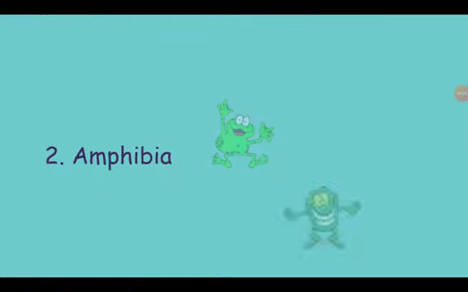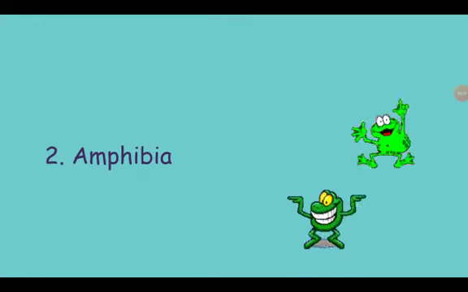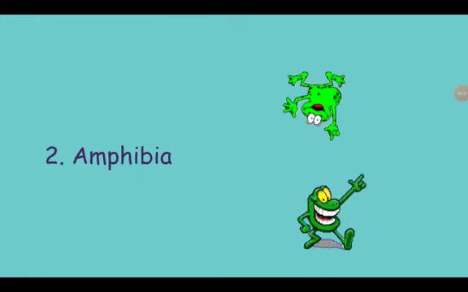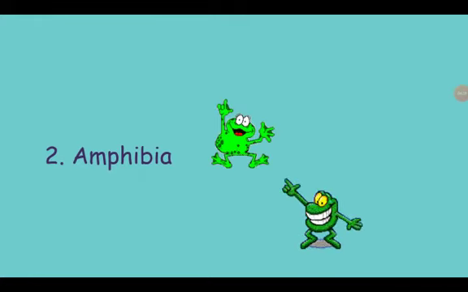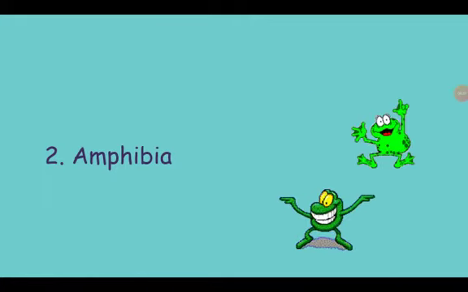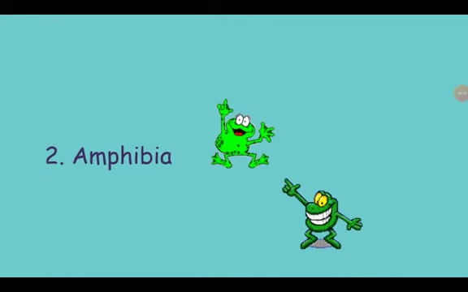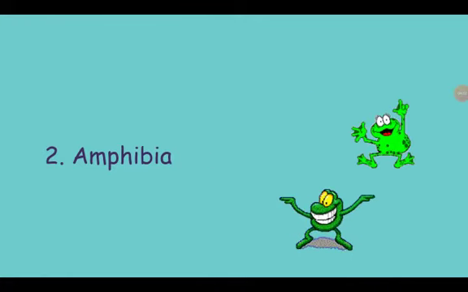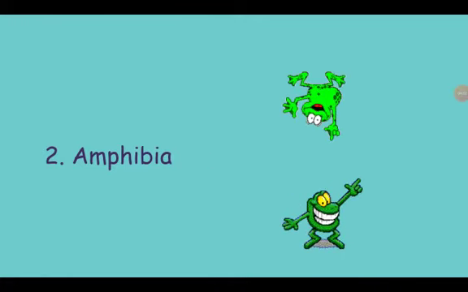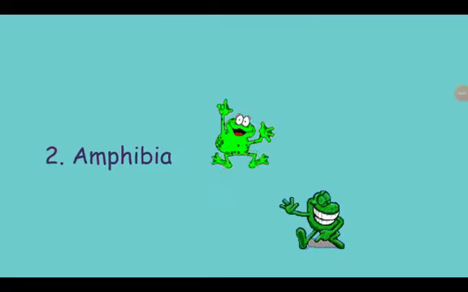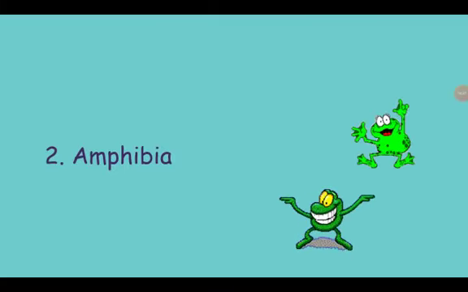Then comes class Amphibia. Class Amphibia includes animals which can survive both on land and underwater. When on land, they breathe through lungs and their moist skin, like earthworms, but when underwater, they breathe with the help of gills. Examples are frogs and toads.